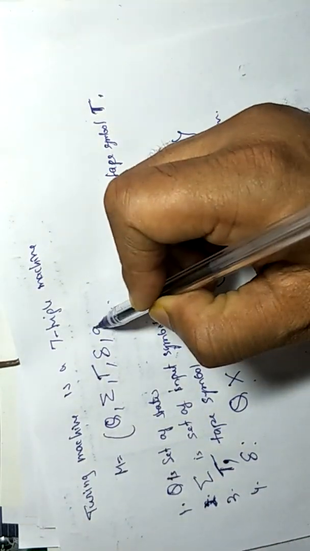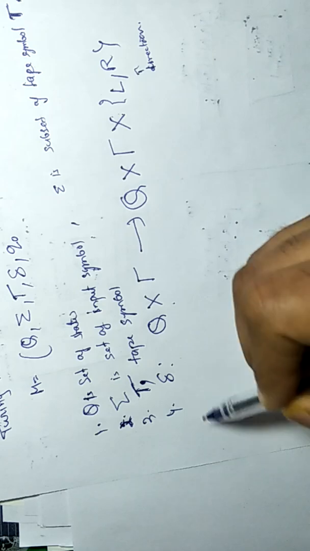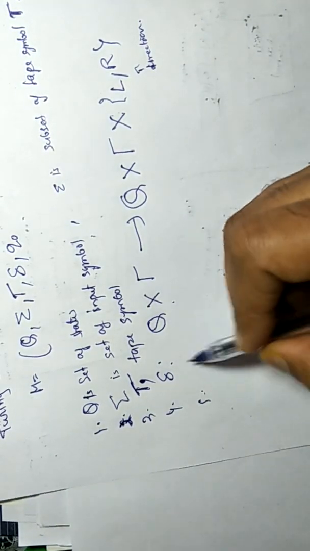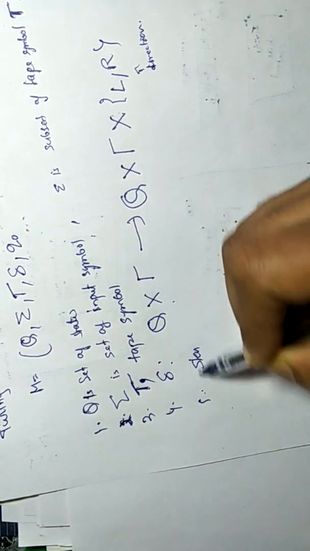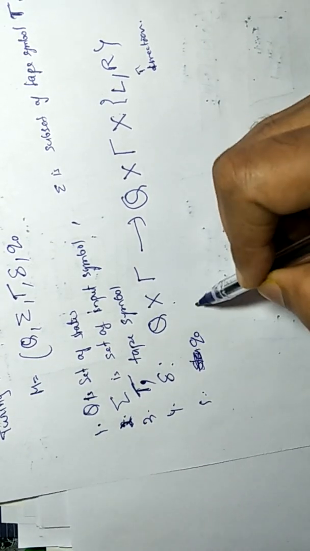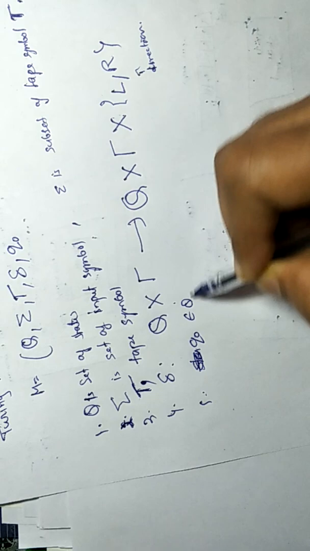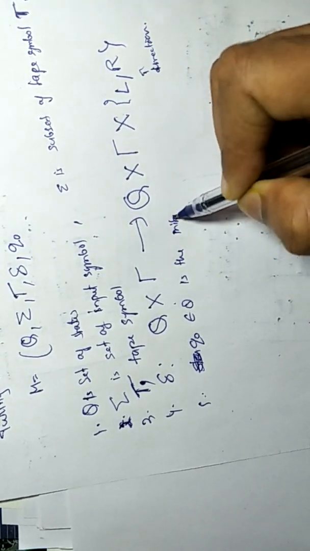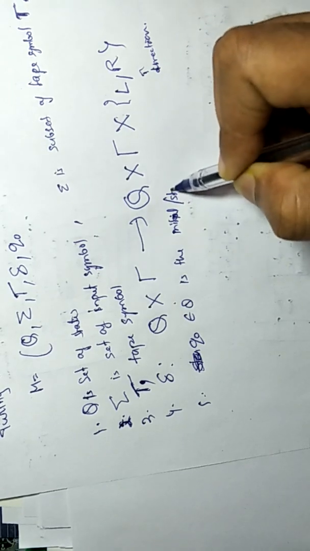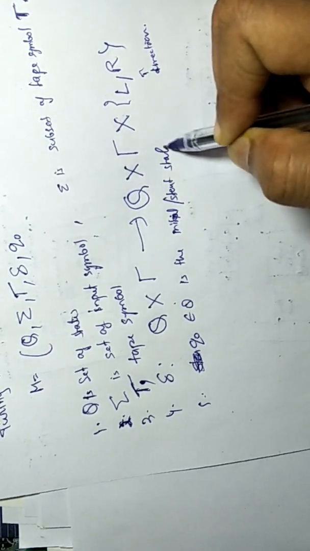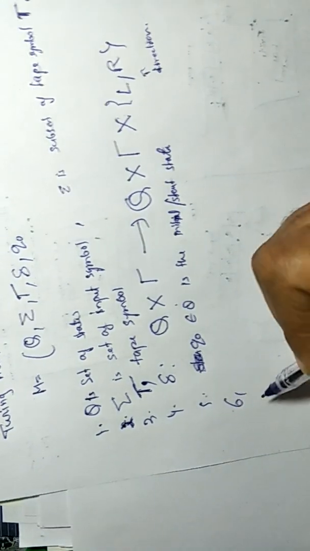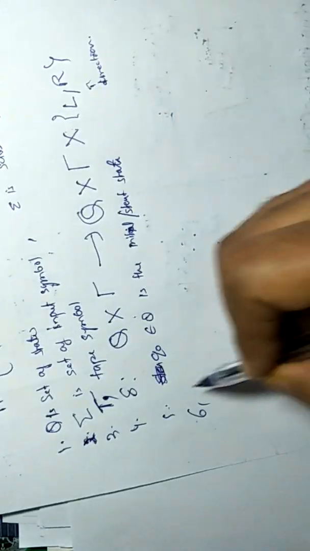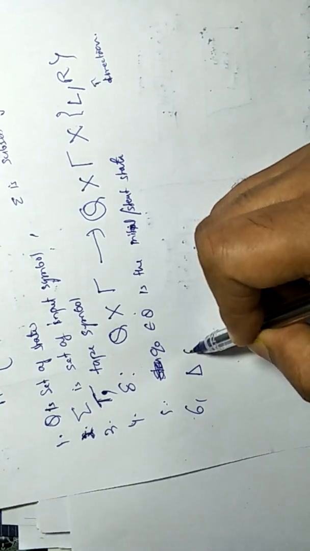Next one is the start state. Fifth one is the start state Q0, that belongs to capital Q and is the initial or start state. Sixth one is a special symbol, that is the blank symbol. Blank symbol belongs to the tape symbols.